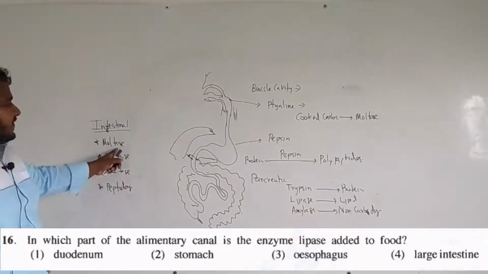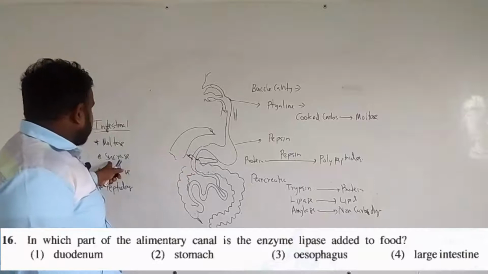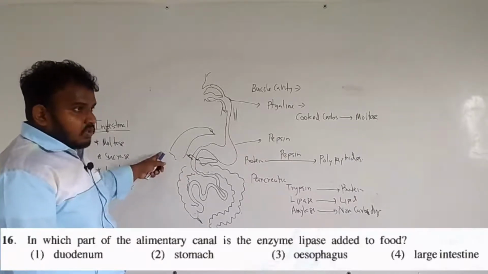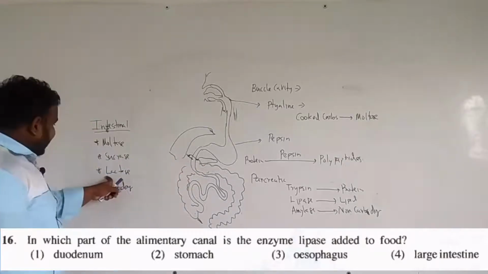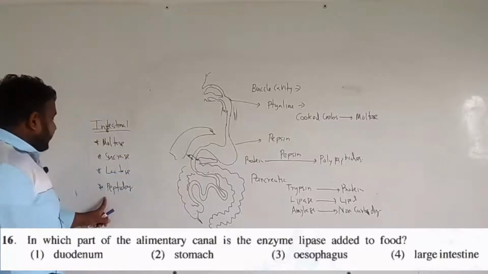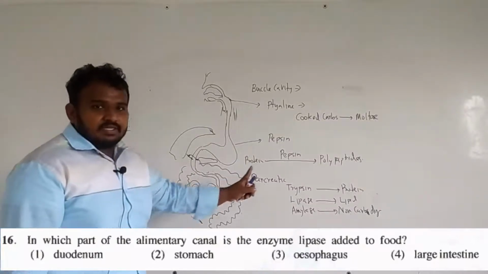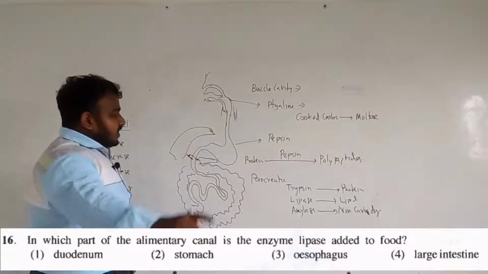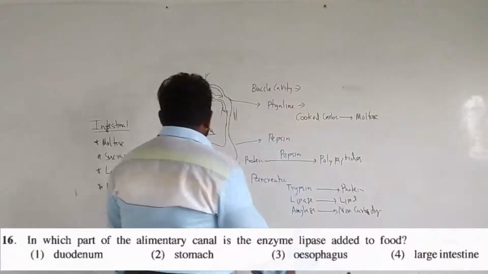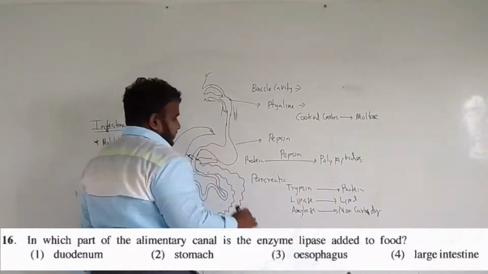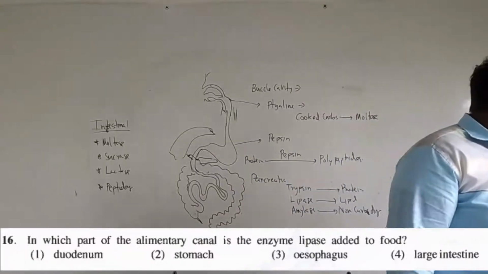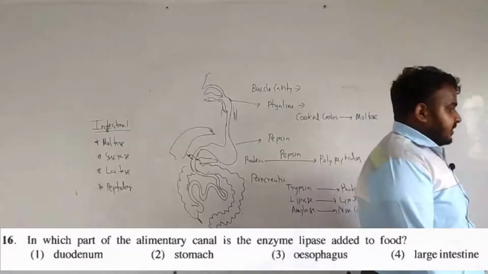So maltase converts maltose into glucose, sucrase converts sucrose into fructose and glucose, lactase converts lactose into galactose and glucose, and peptidase will convert polypeptides into amino acids, right? So here the question is, where is lipase introduced? At the duodenum. So the answer is going to be the first answer for the 16th one.